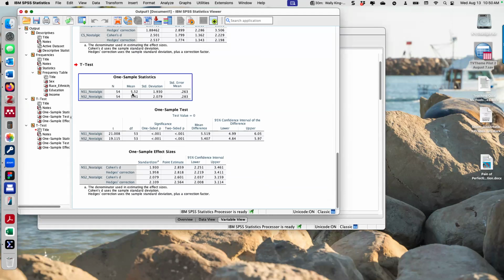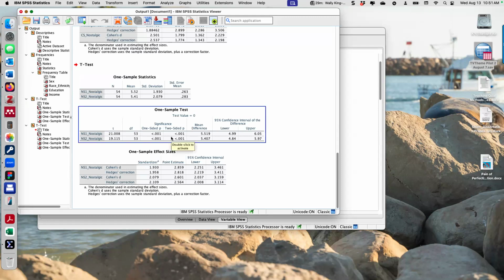The means for the two nostalgic songs, what was our scale? Was it 1 to 7? Mean of song 1 is 5.52 and mean of song 2 is 5.41. They are not different. Wait a minute, what? Are they different? No, it cannot be. It says they're different. Why? One is 21 and one is 19. The means are 5.52 and 5.41. I'm genuinely perplexed.